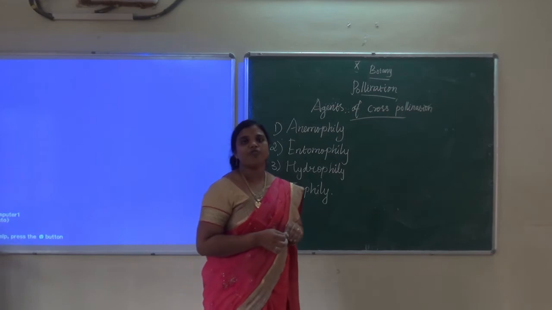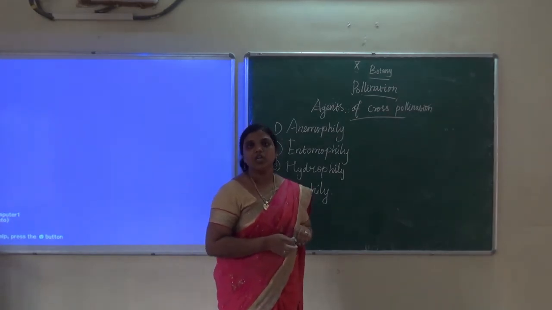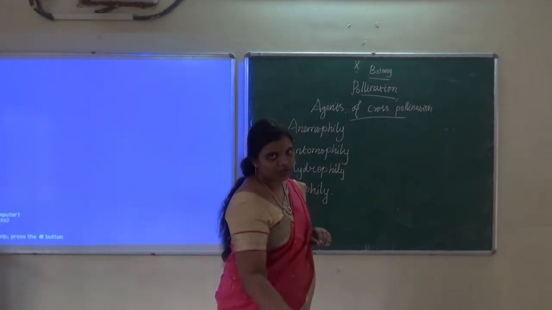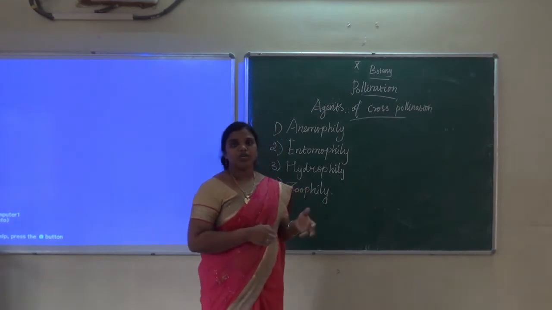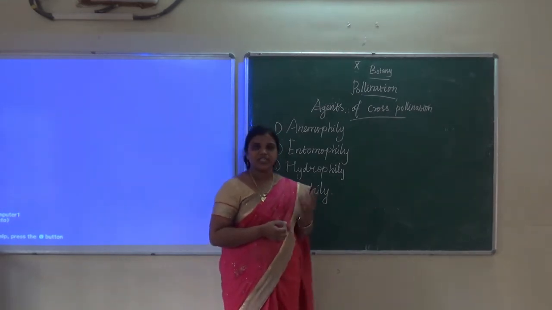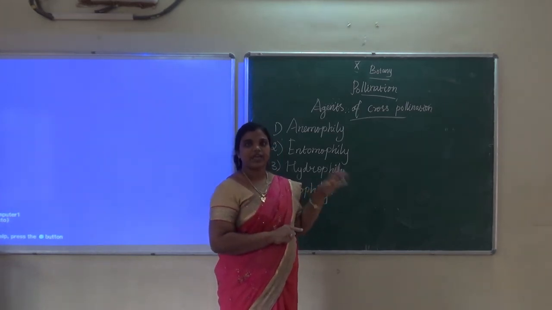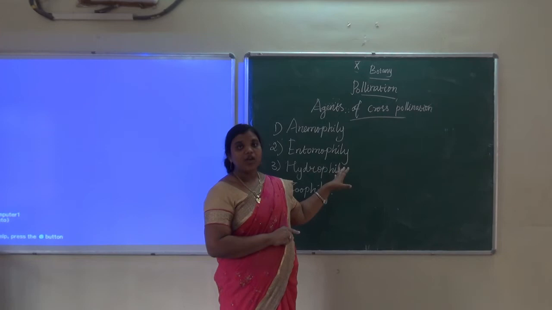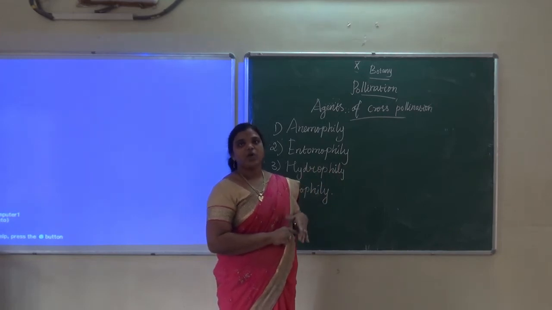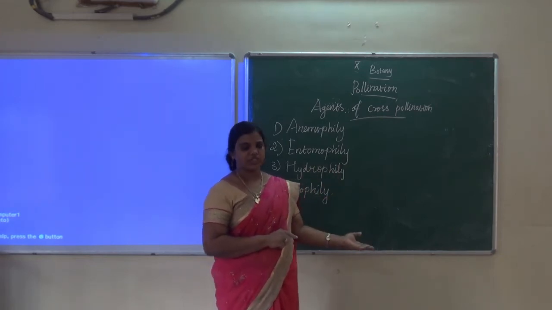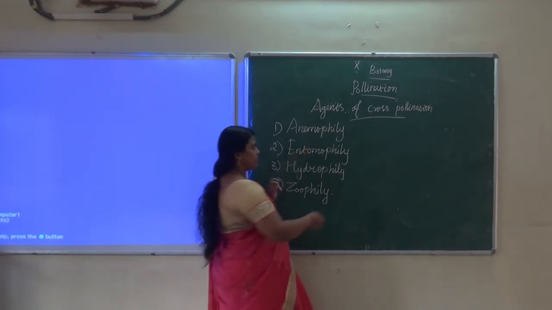Anemophily is pollination with the help of wind. In anemophily, the pollen grain is very minute in size and light in weight. These are the characters of anemophilous pollen grain, so wind pollination is possible. Anemophily example: grass.